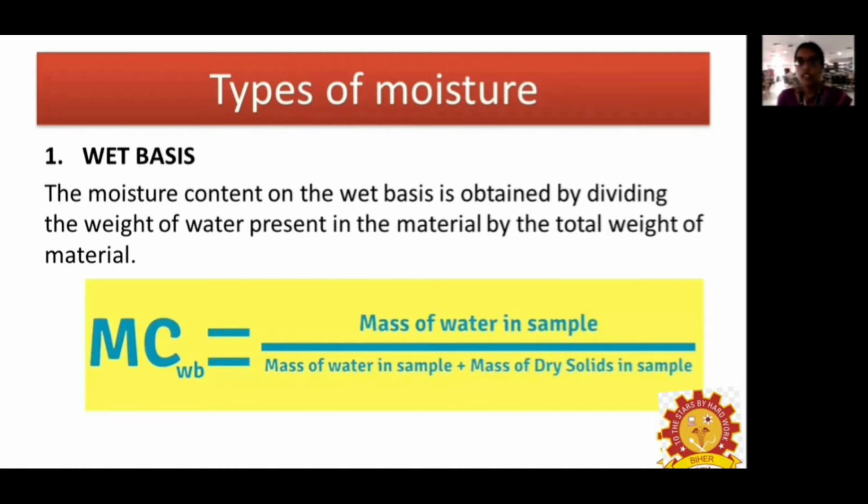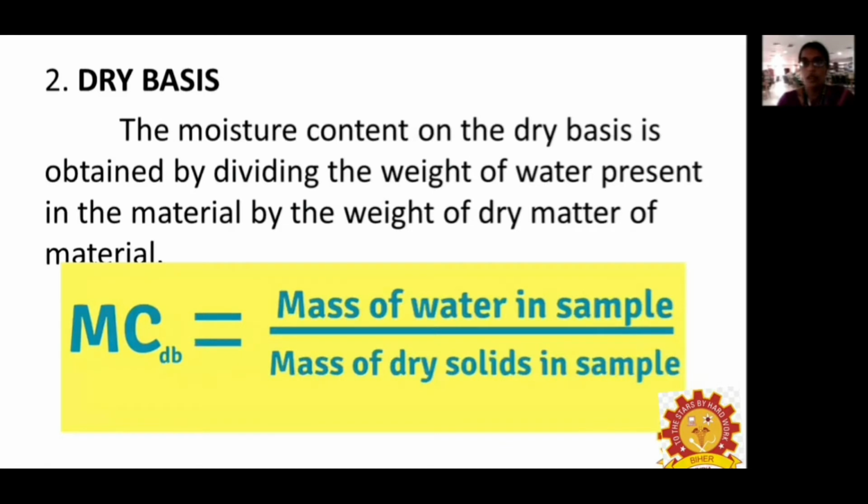In case of wet basis, moisture content is obtained by dividing the water present in the food materials or any agricultural produce by the total weight of that produce. So if we obtain the ratio of these two terms, we can calculate the moisture content in terms of wet basis. And the next one is moisture content in terms of dry basis.